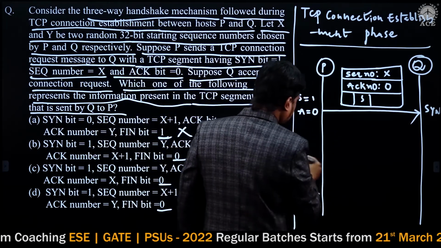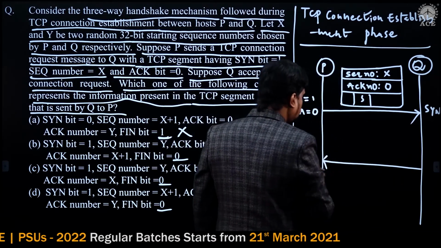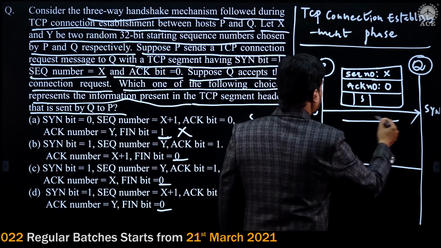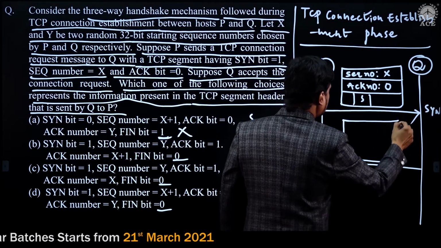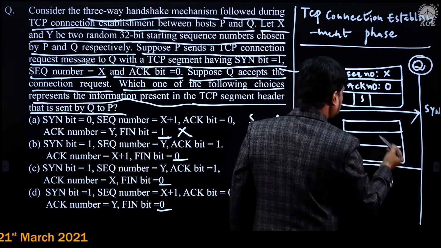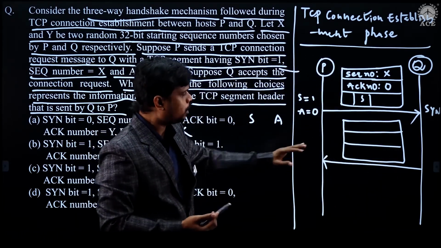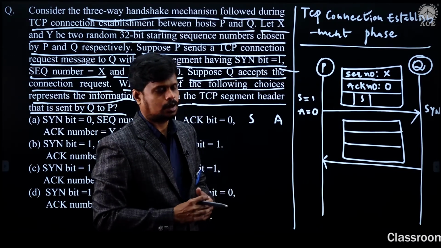The question is speaking about this transition from Q to P, and it is asking about the values of the TCP segment fields.